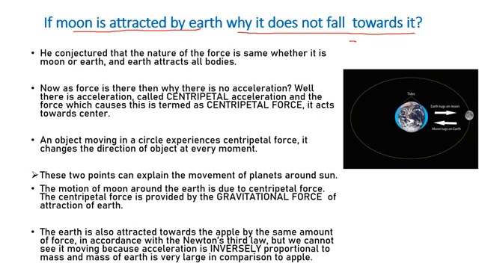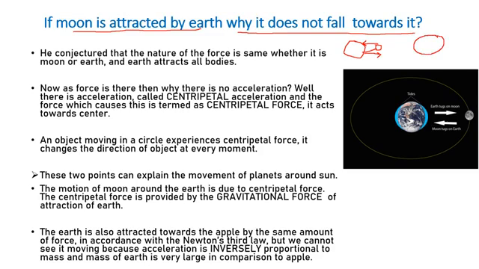If the sun and the earth, or let's say another planet, is moving around, and there is a force of attraction between the sun and the earth, just like the apple, why can't the earth just come and collide with the sun, just like an apple? He has already told us there is a force of attraction, so there must be some other force also acting on the earth, or let's say on the moon.